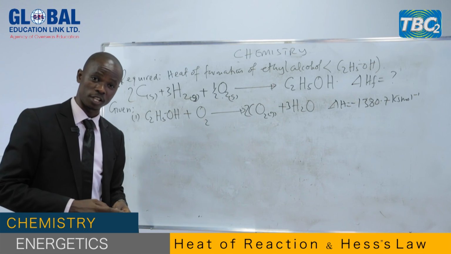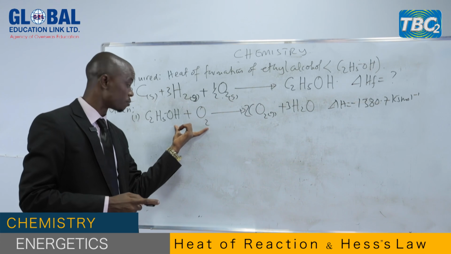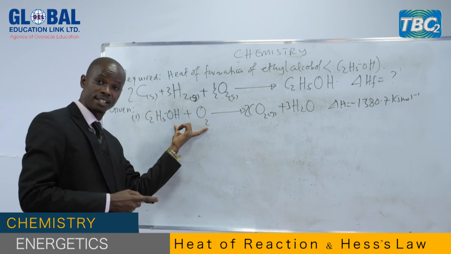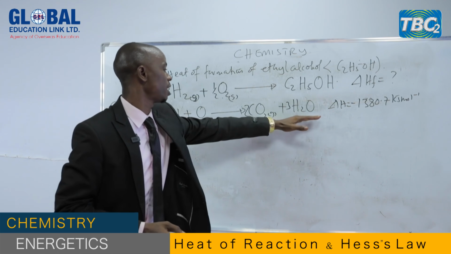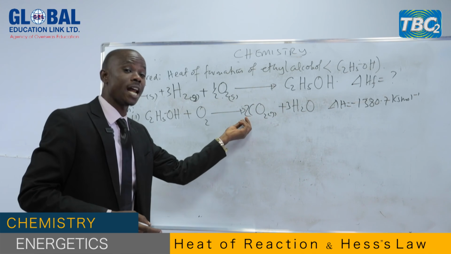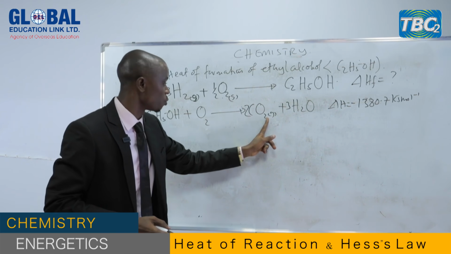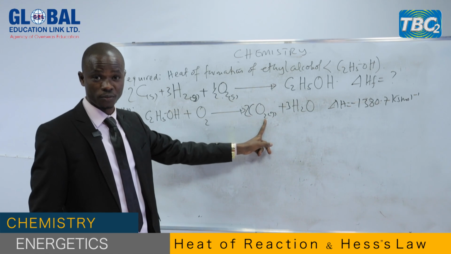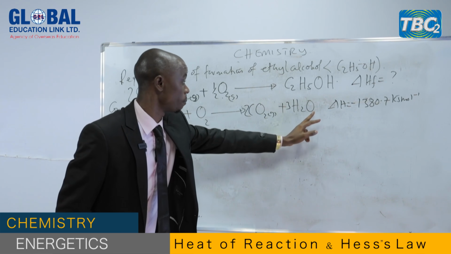For the case of oxygen, we have 3 oxygen atoms present on the left-hand side. And how many oxygen atoms are present here? We have 2, because the number before the formula multiplies everything. So we have 2 times 2, we have 4 oxygen atoms. That is not all. There are 3 also oxygen atoms which are present in water.